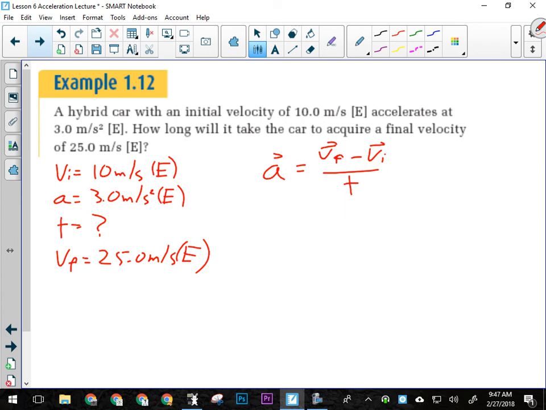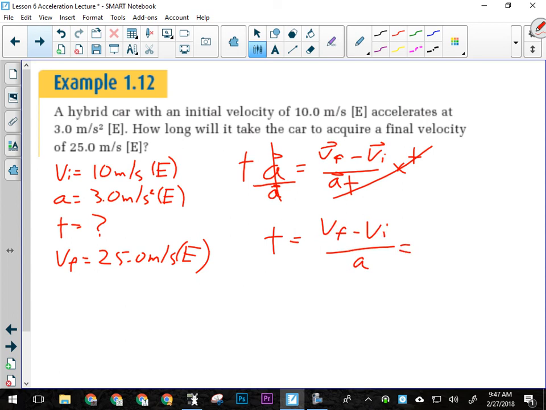Where does it make more sense for it to be? If I want to solve for something, it should be by itself and on the top. Okay, so I'm going to multiply both sides by t. That's my first step. T is going to come over here, so I'm going to have t times a, and then I want t by itself, so I'm going to divide both sides by a. So a comes over here. So my final formula is that time equals the change in velocity divided by acceleration.